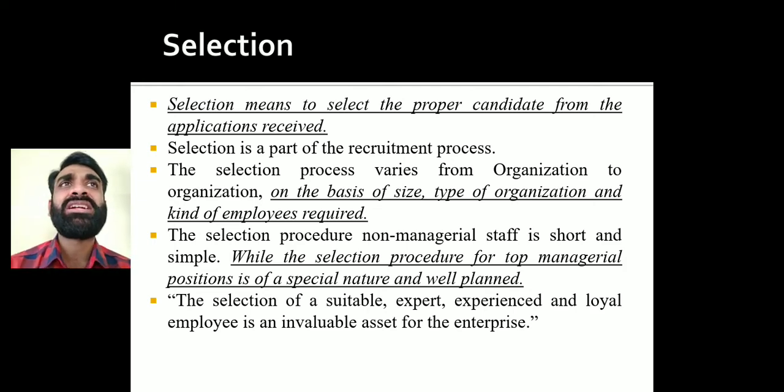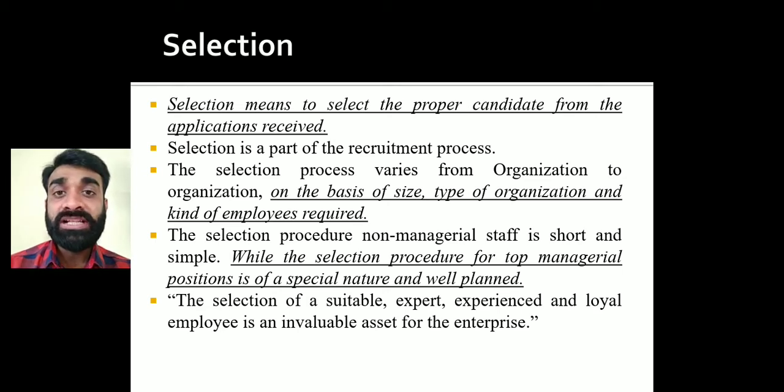And sometimes many of the management gurus make the concept of selection a negative process. Why is it called a negative process? Simple. We are going to receive 30 applications, right? And we are going to select only 10. Why? Because we are in need of 10 people, right? But that does not mean those 20 people will be rejected. They will be put into the waiting list, right? So that we can utilize them for the future period of time. Okay, getting my point, right? So selection, it is all about what?